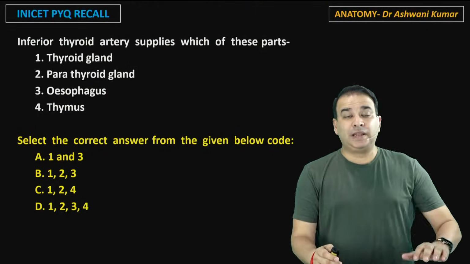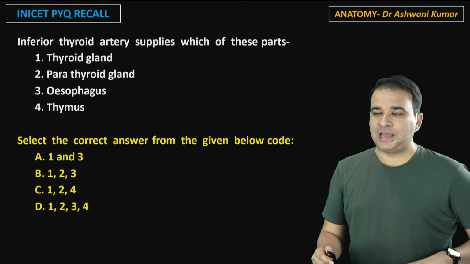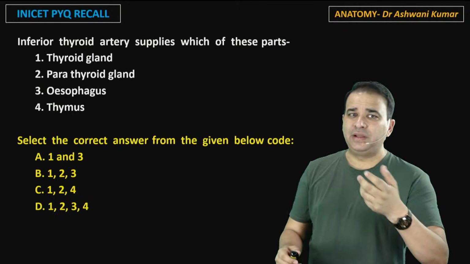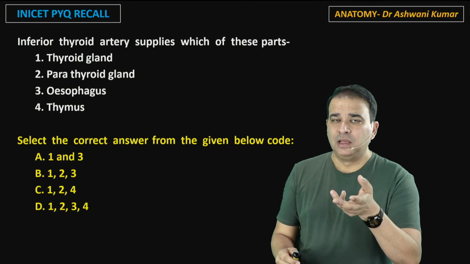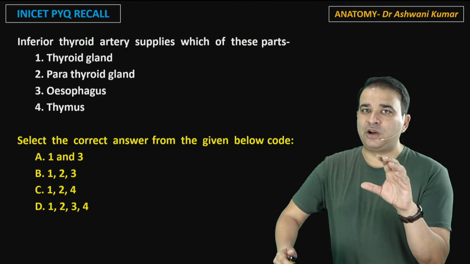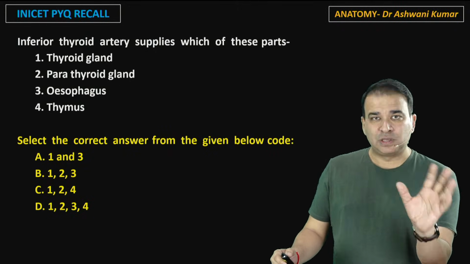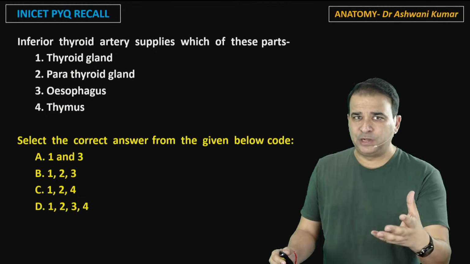Moving on. The next question is about the inferior thyroid artery supplies which of the following. Now, when you look at the name, guys, inferior thyroid artery implies an artery for the thyroid gland here. But it does a lot more, guys. First of all, inferior thyroid artery is a branch of a thyrocervical trunk, and that is coming from the first part of subclavian artery. I don't have to go into that, but I'm pretty sure you know that.